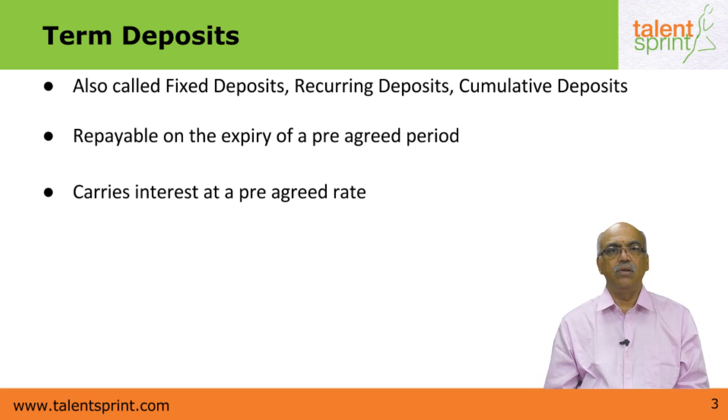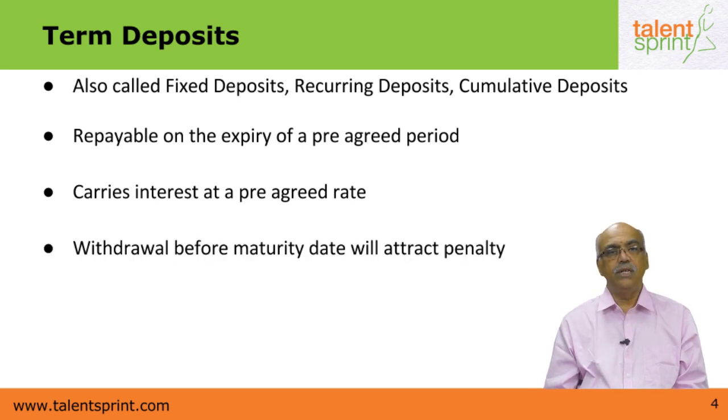When you deposit an amount in the term deposit with any bank, the bank will tell you that the interest rate for this period is such and such %. For example, hypothetically speaking, in today's world, a 1-year deposit from a bank carries an interest rate of around 7.5%. So that is a pre-agreed interest rate.